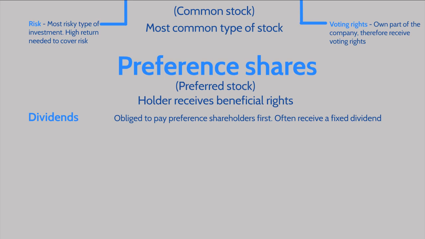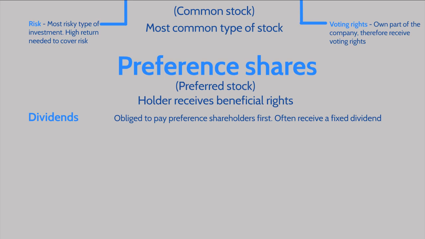On top of this benefit, preference shareholders may often receive a fixed dividend from companies which may often be paid annually. The slight downside of these fixed dividends for preference shareholders is that if the company performance increases and it starts doing really well, as they are already receiving a fixed dividend, the preference shareholders don't see the increased rate of return that the company's performance might otherwise reflect.